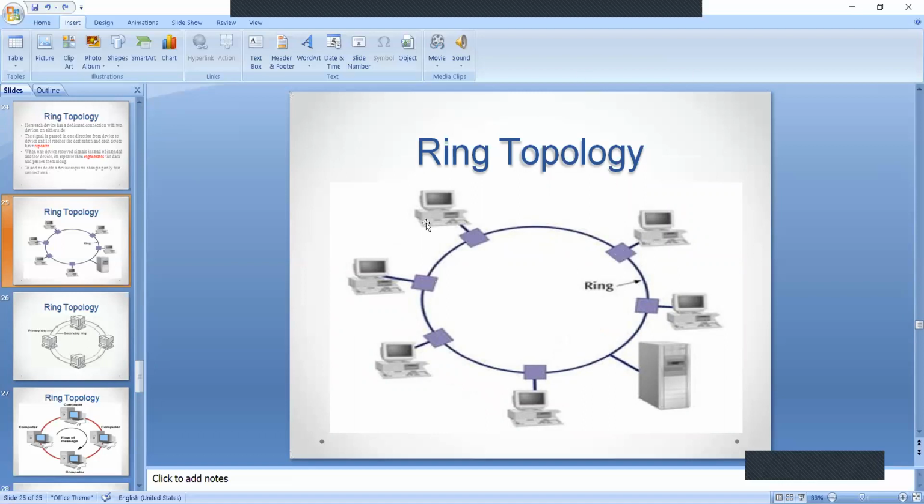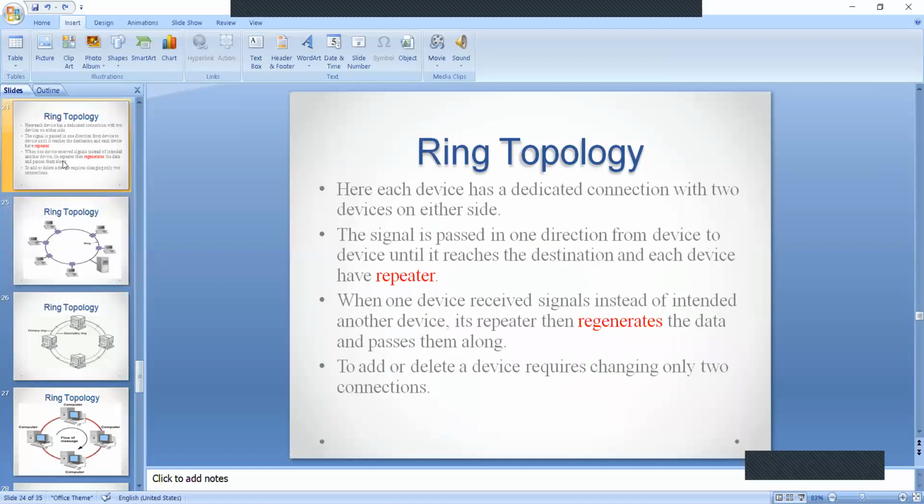These are the connected computers. This one is repeater. The connections are in circular fashion, so it is said to be a ring topology. Here, how the repeater works: when one device receives signals intended for another device, its repeater regenerates the data and passes them along. If it is not the intended receiver, it regenerates the data and passes them along the flow.